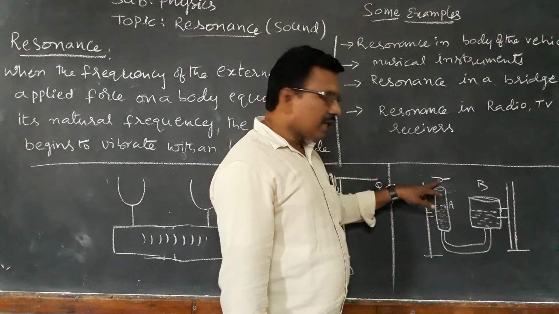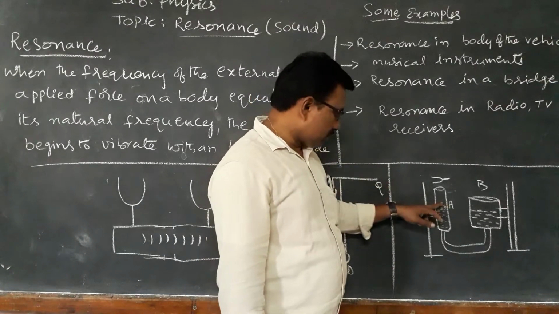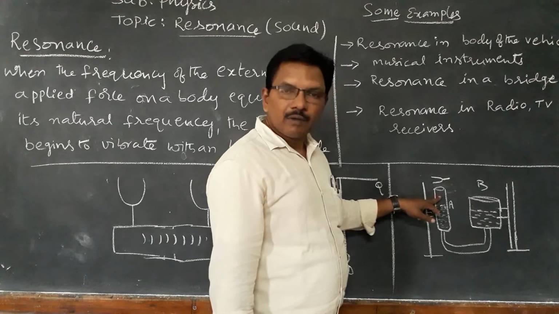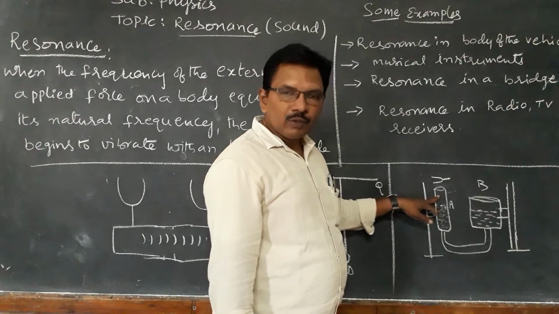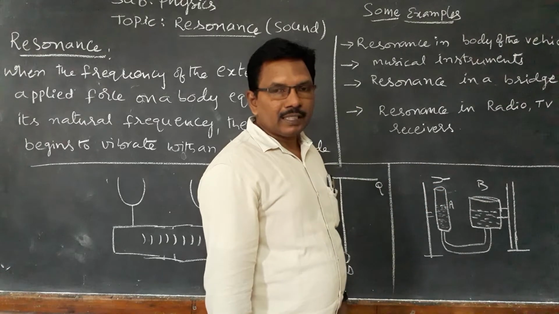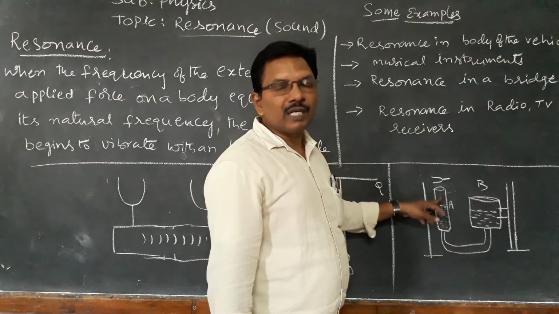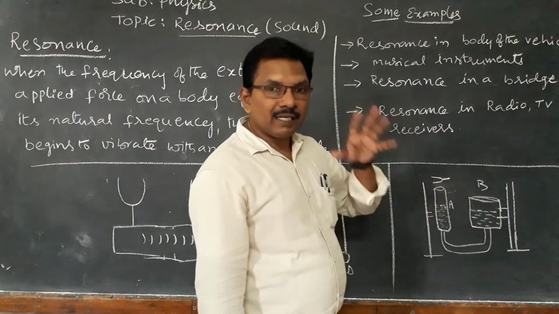Every time we don't hear a louder sound, but once, by reducing this water level and increasing the air column, we again hear a louder sound. When this happens, the natural frequency of the air column equals the frequency of the tuning fork, so again we hear a louder sound.